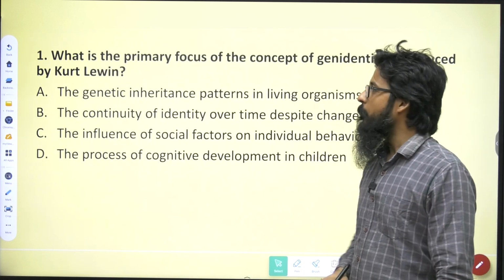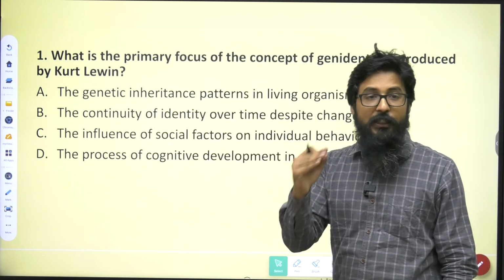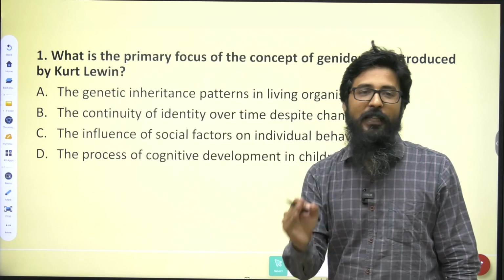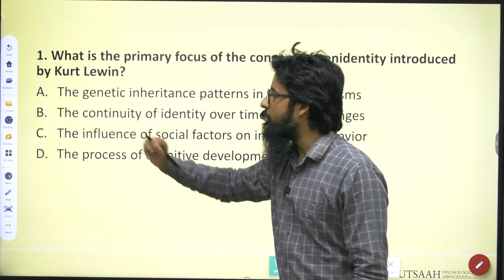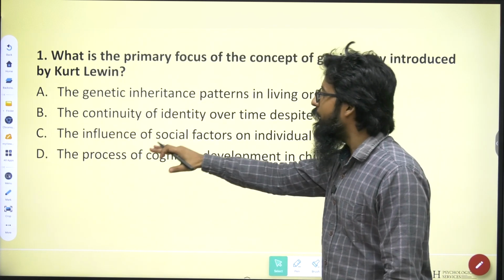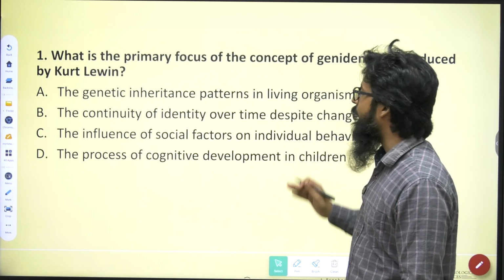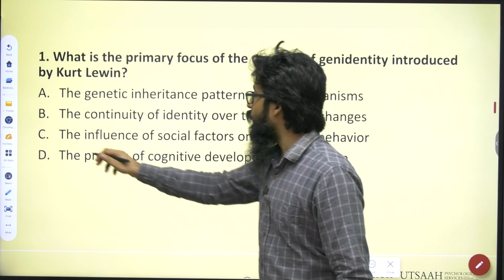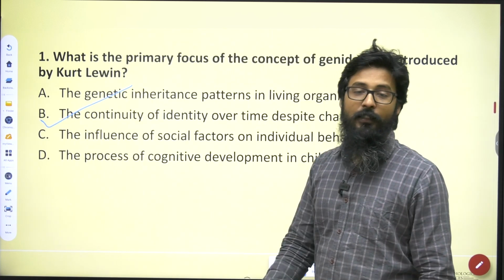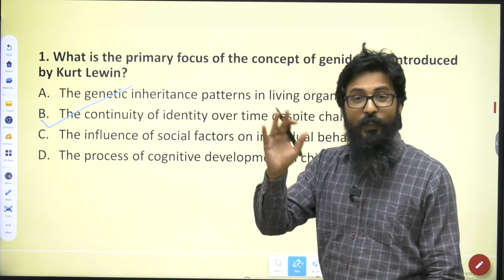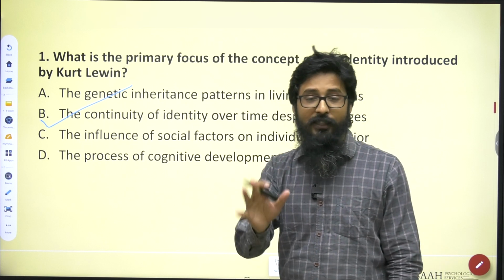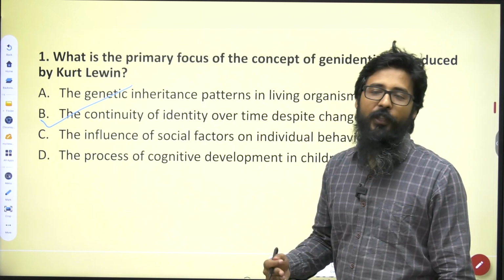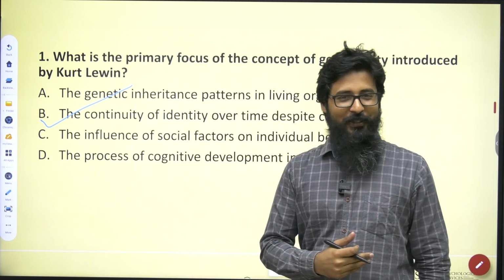And we talked just now: gen identity simply means there will be so many changes, but the identity of that entity will remain the same. So you can see the second option is the more appropriate answer, the continuity of identity over time despite changes. So gen identity helps us understand how any individual maintains their identity. There will be certain changes happening, but how their identity will continue. So B will be the right answer.